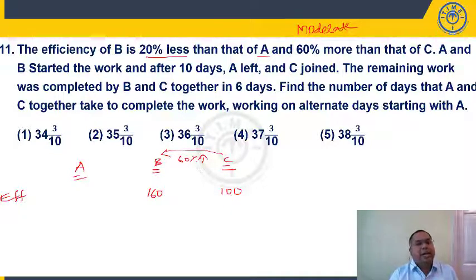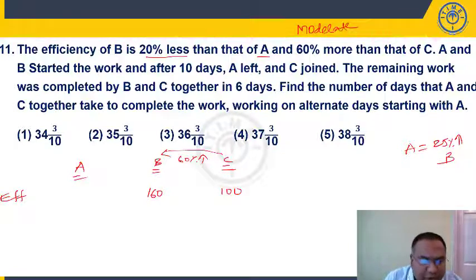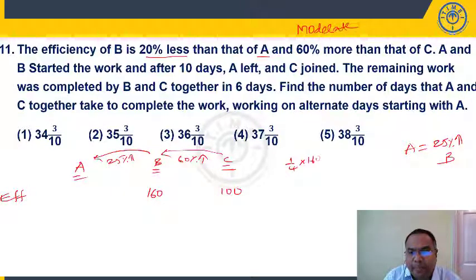Now, here students, the relation between A and B. B is 20% less than A. A should be 25% more than B. This is a standard percentage thing which we already discussed, right? A is 20% less than B, B will be 25% more than A. So A should be 25% more than B. Right? So 25% is 1/4. 1/4 of 160 is 40. So it is 40 more. Efficiency 40 more means it should be 200.